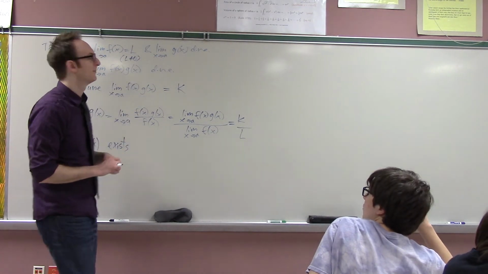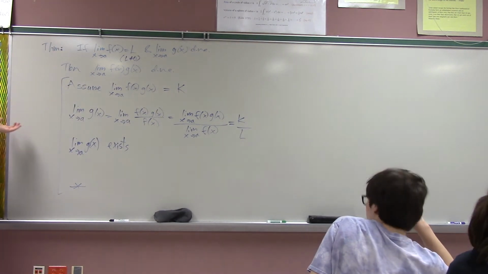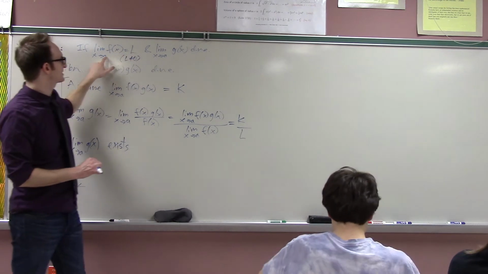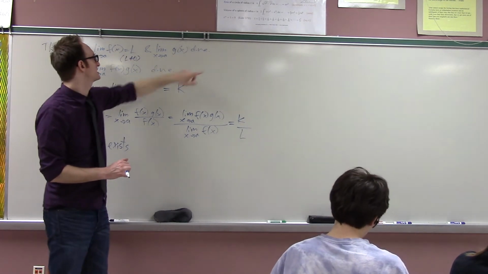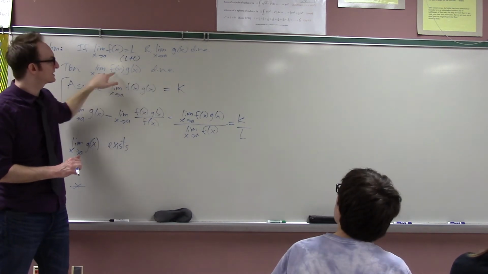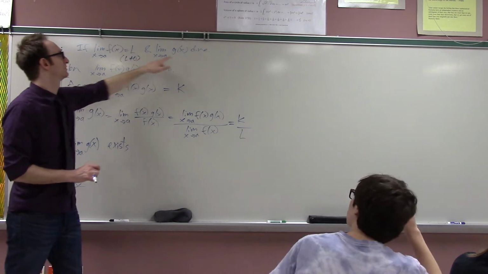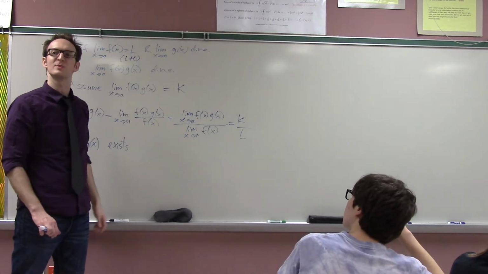Yeah, actually, if you just say this in words, it makes complete sense, right? If the limit as x approaches a of f exists, and the limit as x approaches a of g doesn't, then the limit of the product can't exist, because if the limit of the product did exist, then you could just divide by f, and you'd get g, and it would exist. That's basically the proof in words.